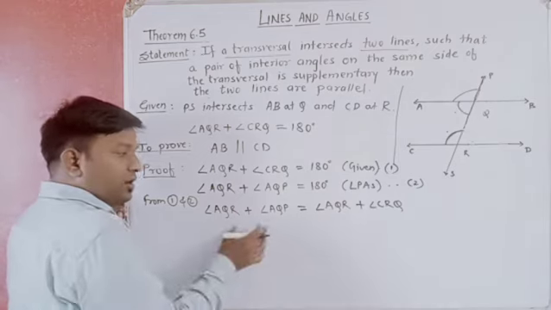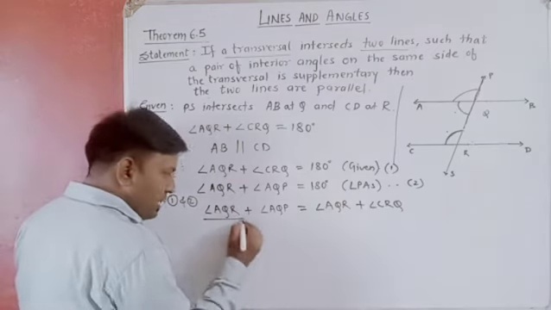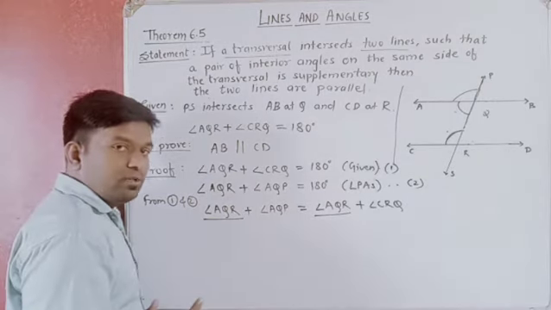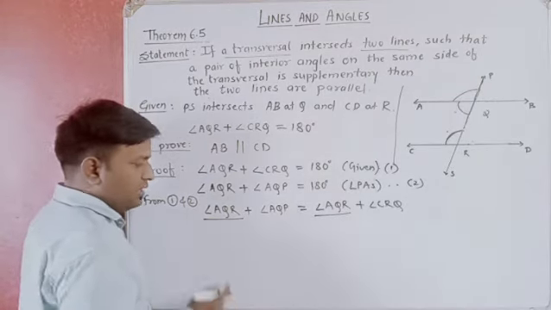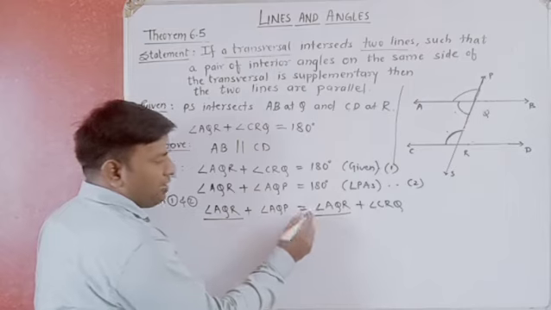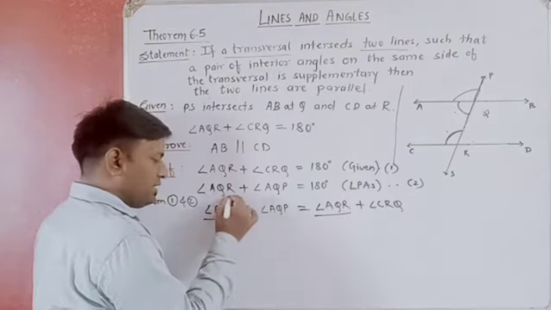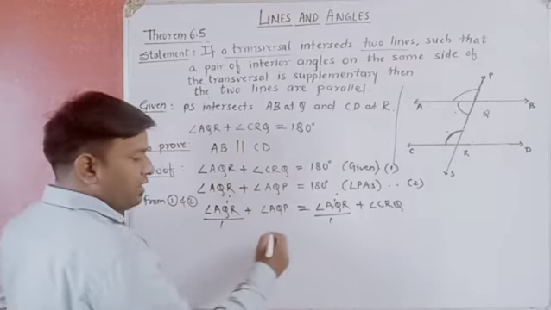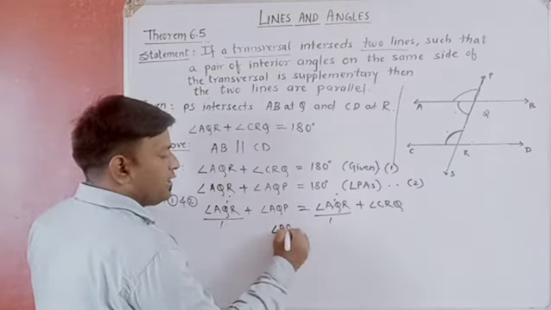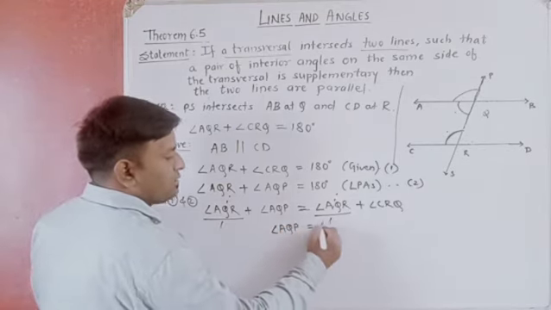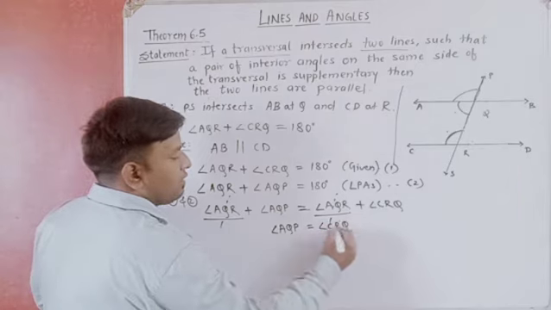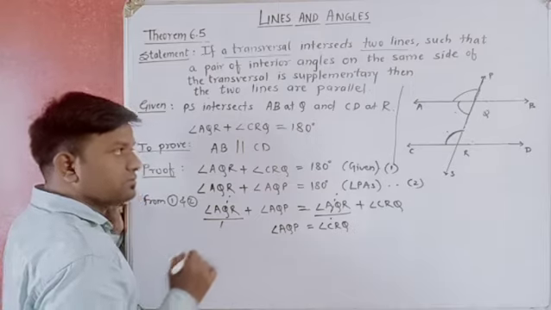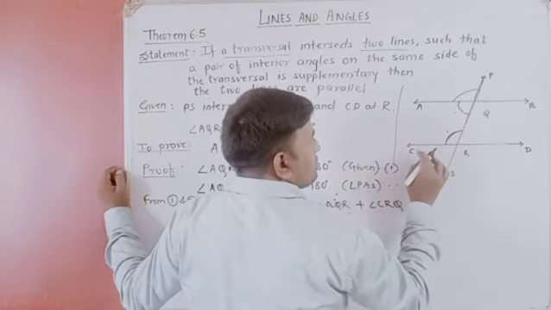अब गौर से देखने में पता चलता है कि ये जो एंगल AQR है ये दोनों तरफ है. So can we remove it from both the sides? Yes, है ना? जो दोनों तरफ सेम सेम काम करता है वो हमारा दोनों के किसी काम का नहीं. We can remove it. So what we have got? Angle AQP is equal to angle CRQ, right? Angle AQP is equal to CRQ.